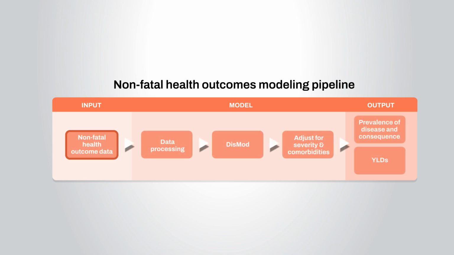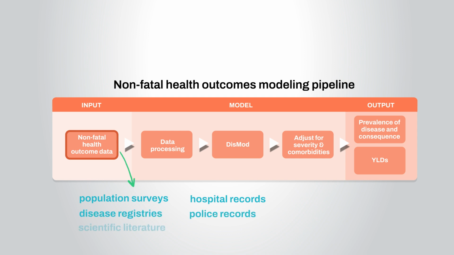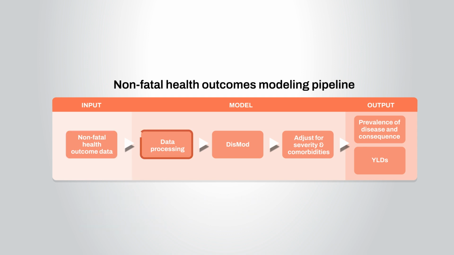We collect all available data on diseases and injuries from diverse sources, including population surveys, hospital records, disease registries, police records, and scientific literature. We then process all this data to make it comparable. We adjust the data for known biases so that observations can be compared accurately.